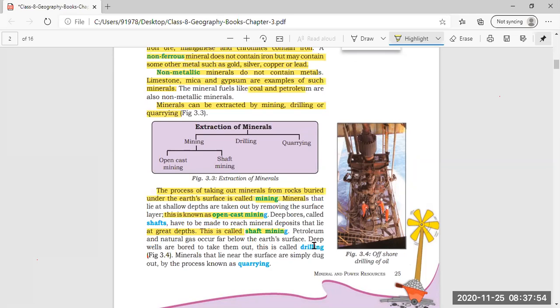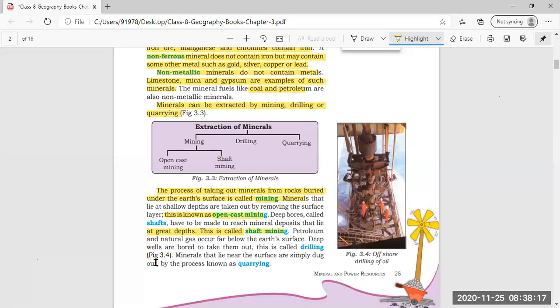Now coming to petroleum and natural gas: they occur far below the earth's surface. Deep wells are bored to take them out. This is called drilling. Another method to take out minerals, and here the mineral names given are petroleum and natural gas.